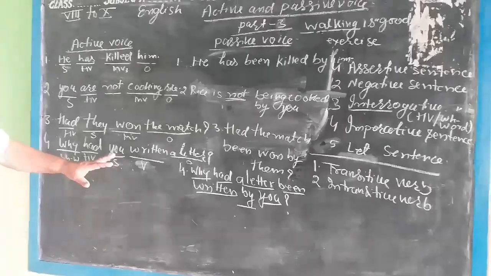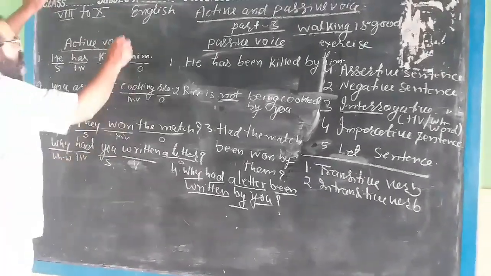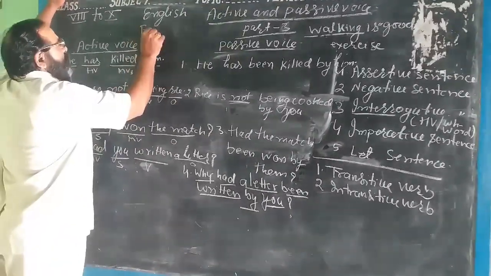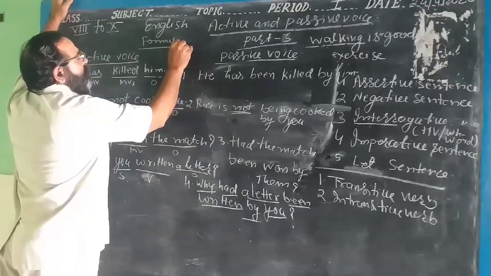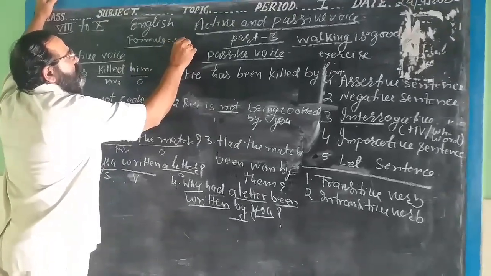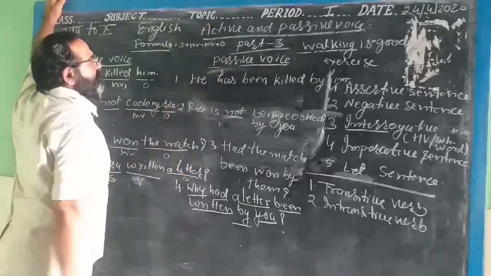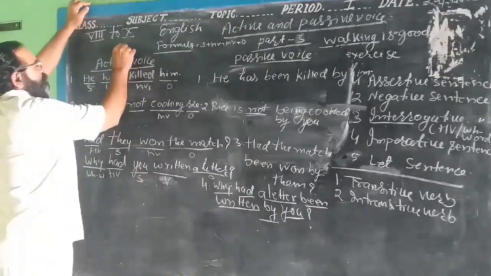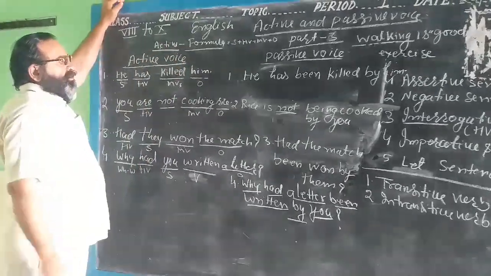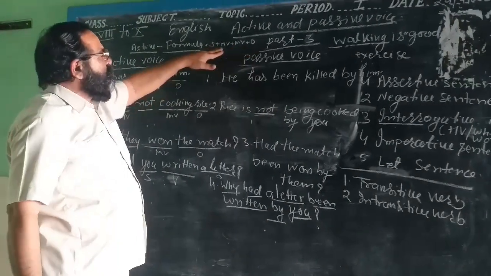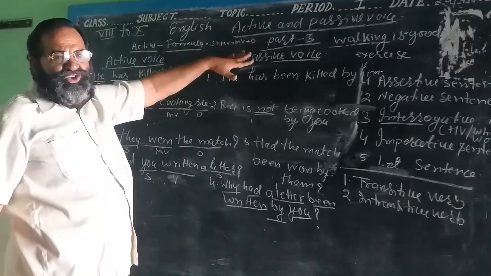Now how you change it is nothing at all. When we write English, what is the formula to write English? This is the formula: subject plus helping verb plus main verb plus object. This is the formula of an active sentence. So many other words will come in this sentence because they are the parts of speech.